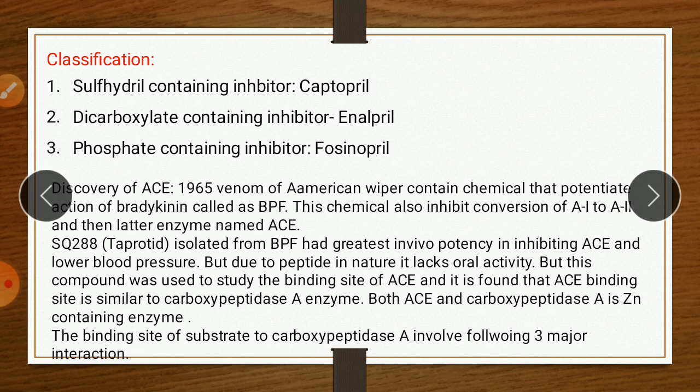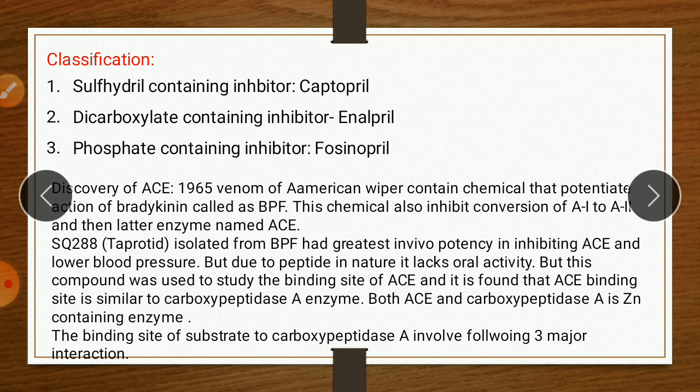If we see the history of development of ACE inhibitor, in 1965 it is reported that venom of South American viper contain a chemical that potentiate action of bradykinin, called as BPF, bradykinin potentiating factor. This chemical also inhibit conversion of angiotensin 1 to angiotensin 2, and thus the later name of the enzyme is given ACE.